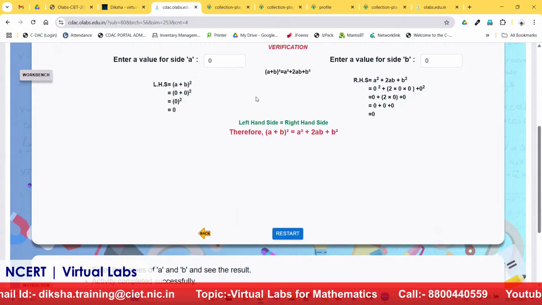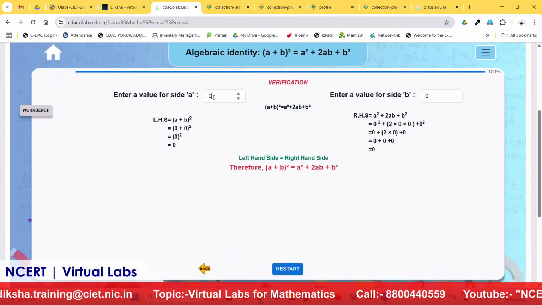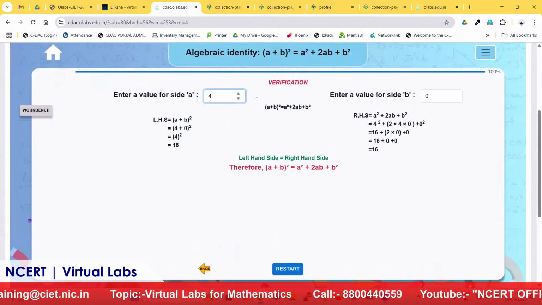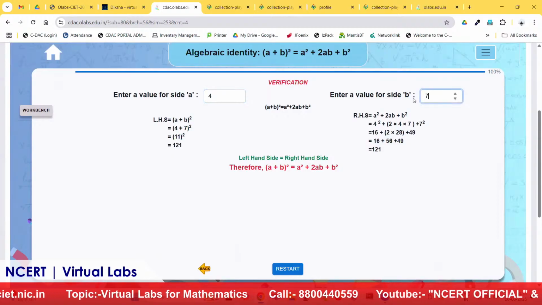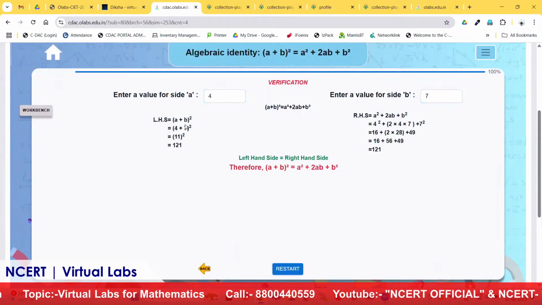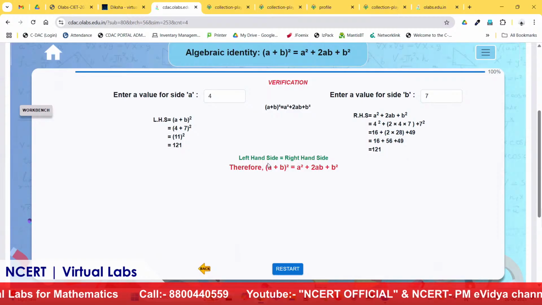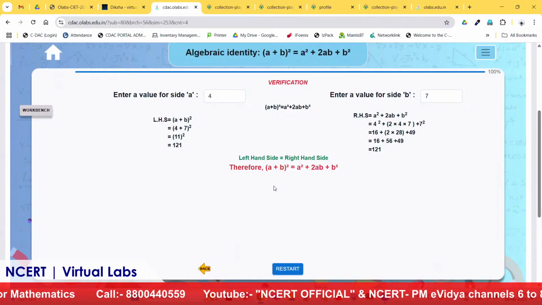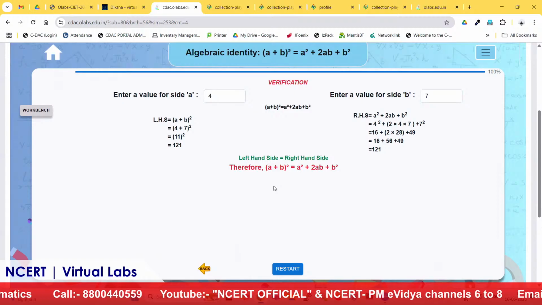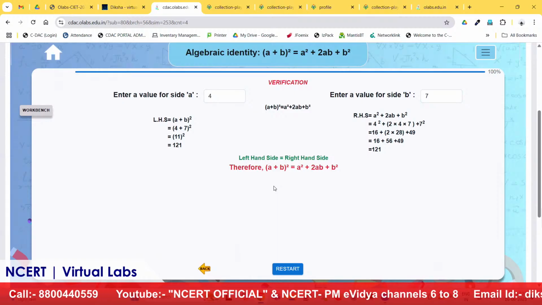Now there is also a mathematical operation we have kept here, where the student can change a value. Put a value 4 here and a random 7 here. Now we have calculated LHS and RHS both here, and 121 is 121. That means LHS is equal to RHS. Therefore, A plus B whole square is equal to A square plus 2AB plus B square.